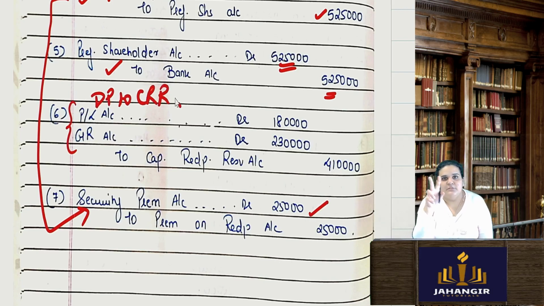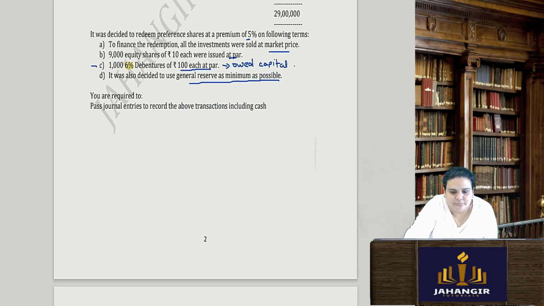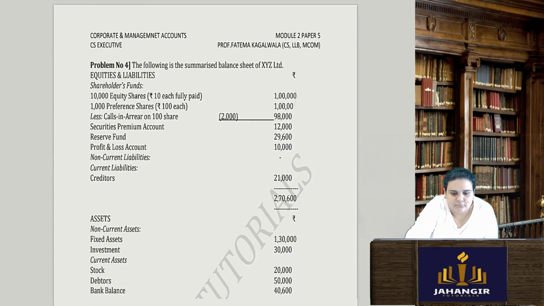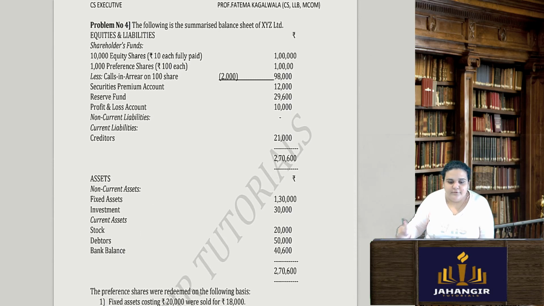Two DPs I am using, two divisible profits. One is profit and loss account and one is general reserve. Clear with this sum? Okay. I am moving to the next question now.